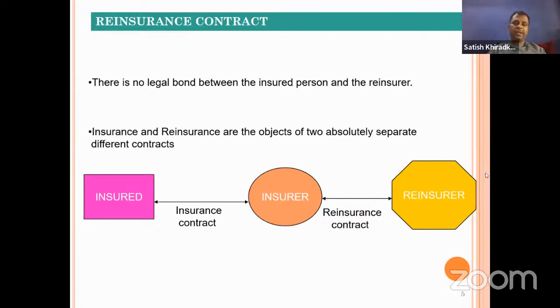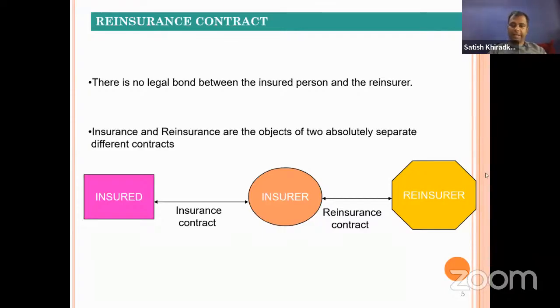There will not be any insured in this contract, because these two contracts are separate. Because of this only, the insured cannot directly claim his losses with the reinsurer. He can claim with the insurer, and then whichever party is reinsured by that insurer, they can claim it with the reinsurance company. So this is the difference between these two contracts.